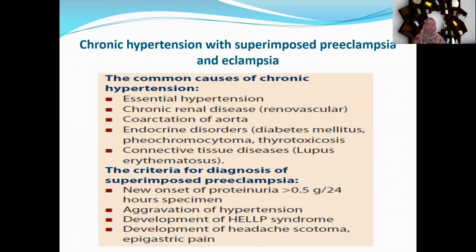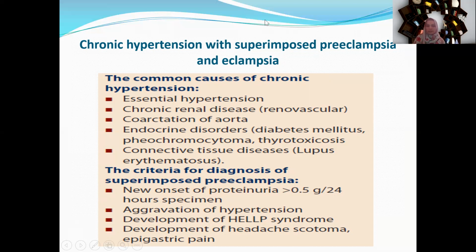chronic hypertension. Then connective tissue disorders, that is autoimmune disease, that is SLE, systemic lupus erythematosus. The criteria for diagnosis of this superimposed preeclampsia, that is new onset of proteinuria. How will we diagnose this superimposed preeclampsia? The patient is hypertensive already. She is chronically hypertensive, and now we have to diagnose that she has developed this superimposed preeclampsia.